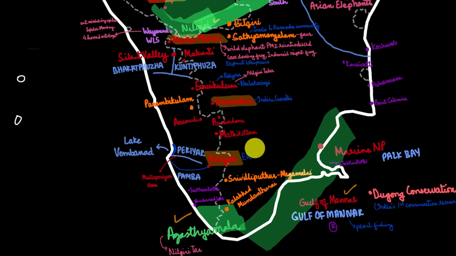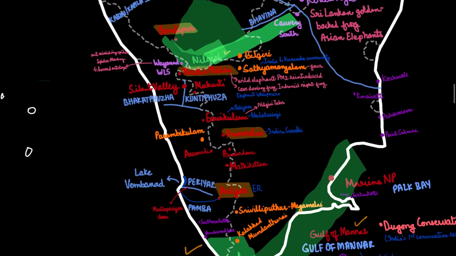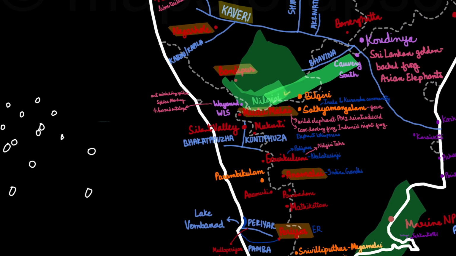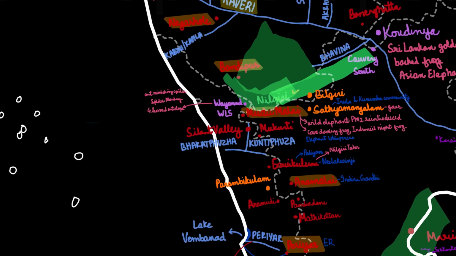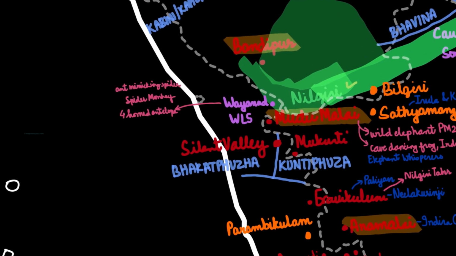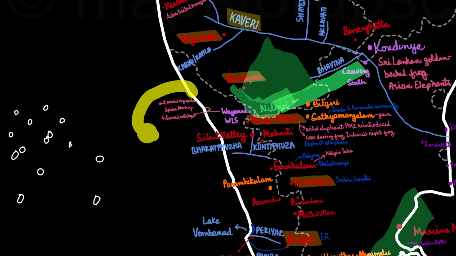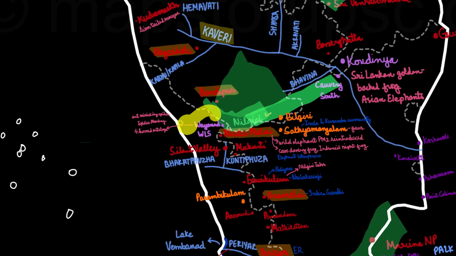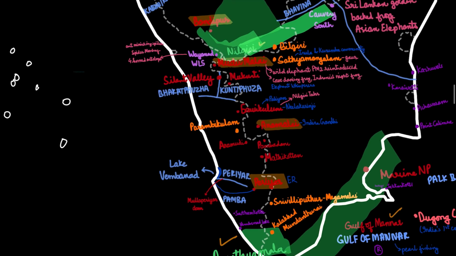Periyar Tiger Reserve is also known for the elephant reserves. So it is also an elephant reserve. In Kerala, we have the Wayanad Wildlife Sanctuary, which is also a part of the Nilgiri Biosphere Reserve. The Wayanad Wildlife Sanctuary is known for the ant mimicking spider, spider monkey, and four-horned antelope. So the ant mimicking spider is a major species found in the Wayanad Wildlife Sanctuary.